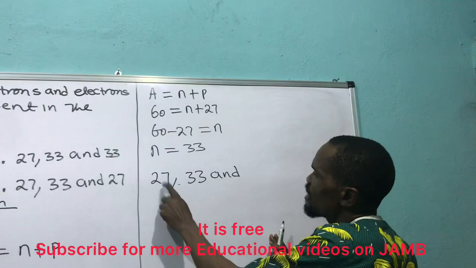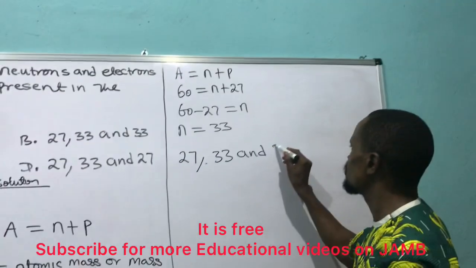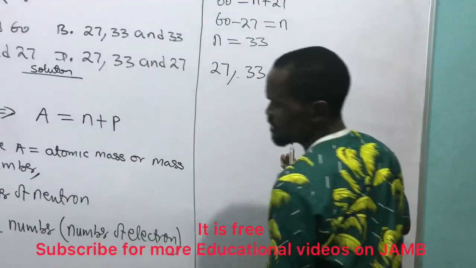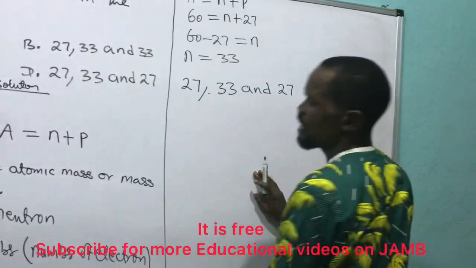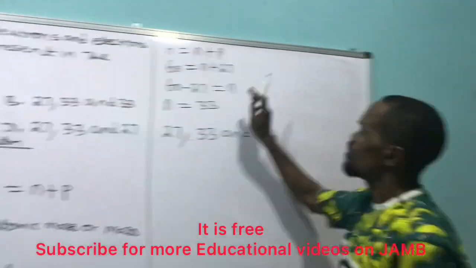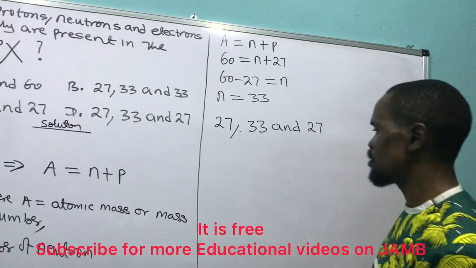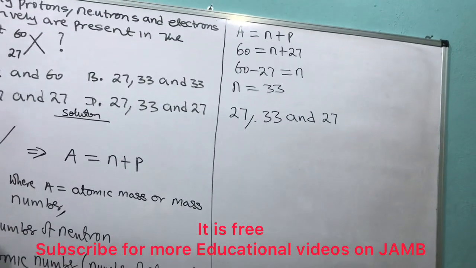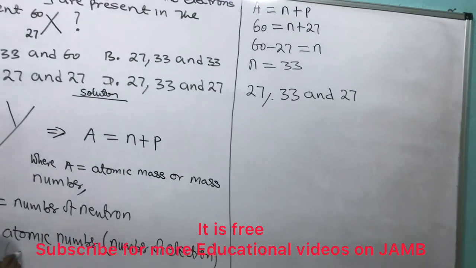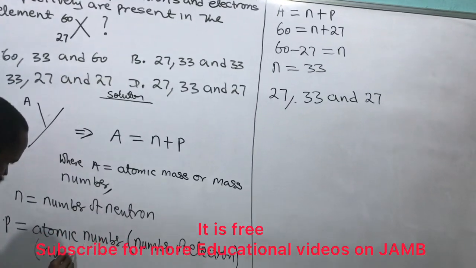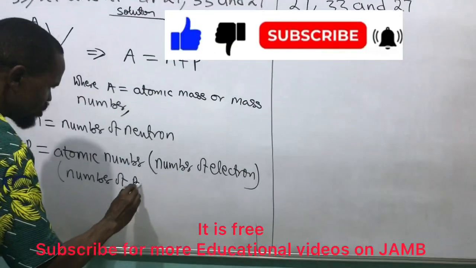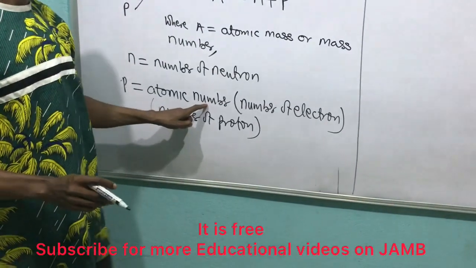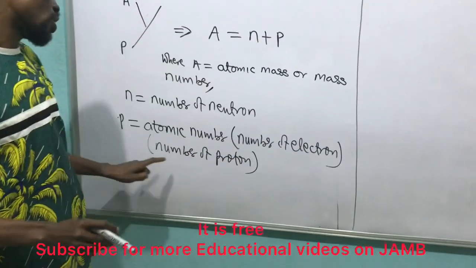Number of electron is the same thing as number of proton, which is 27. As I said, the atomic number is the same thing as the number of electron. And that P is proton. You remember I said this is the atomic number or number of electron, and you know that number of electron is the same thing as number of proton. P is atomic number or number of electron or number of proton.